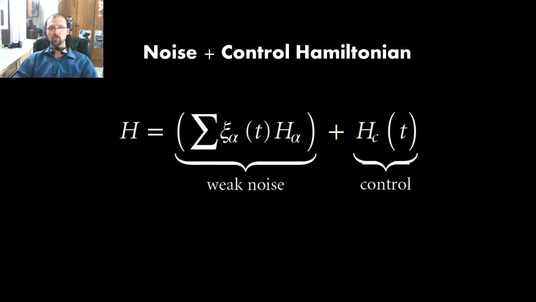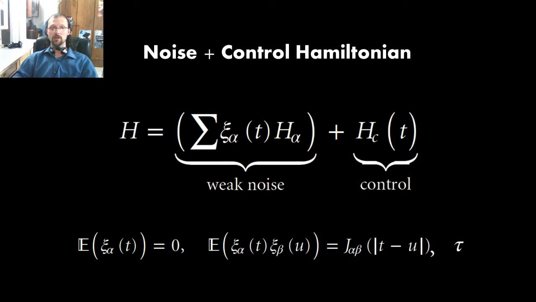The Hamiltonians we are considering involve stochastic noise and a deterministic control field, whose purpose is to minimize the phasing. Each H-alpha is an independent noise type, and the psi-alphas are the corresponding stochastic noise amplitudes. The H-alphas are generally non-commuting, making the problem hard to solve analytically. The psi are stationary Gaussian random processes that have a correlation function J that decays on a timescale tau.